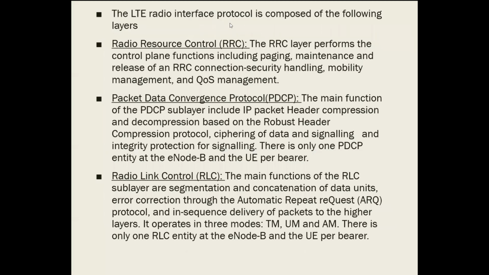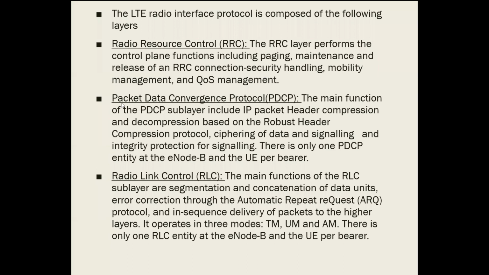So the radio interface protocols are composed of the following. What is the first one? RRC. RRC is only dedicated to your control plane stack and it performs functions like paging, maintenance and release of RRC connection, security handling, mobility management and quality of service management.